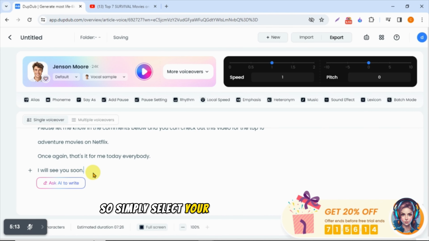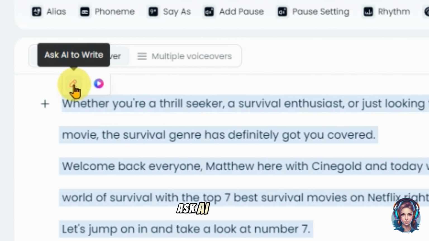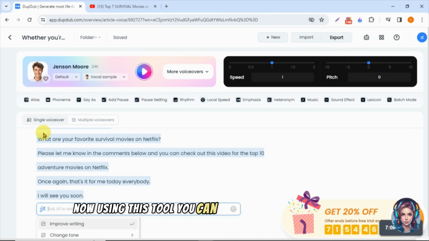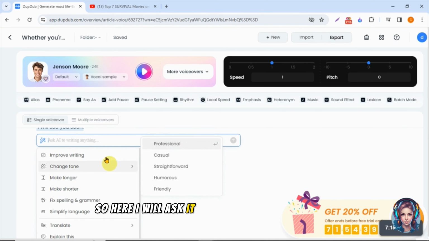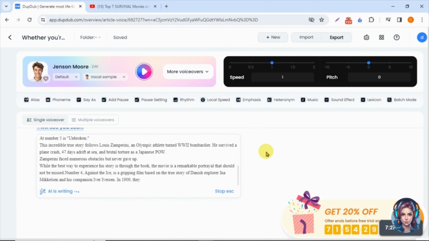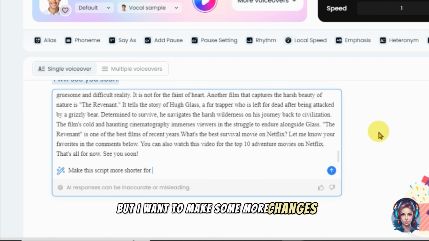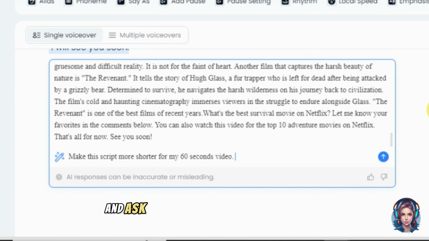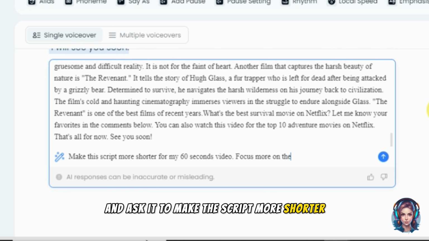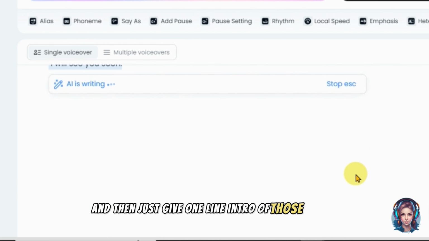So simply select your entire script from here. Then click on this option, Ask AI to Write. Now using this tool, you can simply change your scripts according to your requirements. So here I will ask it to make the script shorter. So it has made my script shorter, but I want to make some more changes. So I will give it a command and ask it to make the script more shorter for my 60 seconds video. Focus more on the names of top 7 movies and then just give one line intro of those movies.